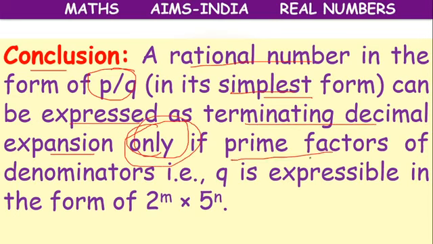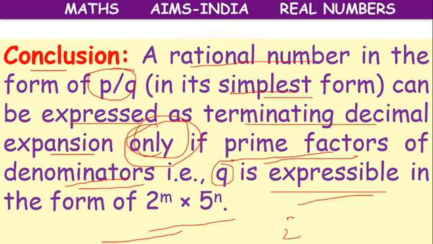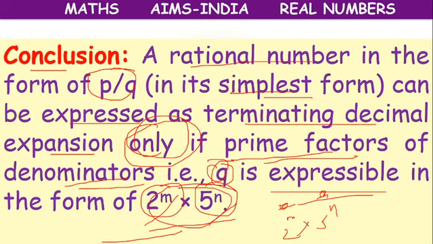What condition? If the prime factors of the denominator q are expressible in the form of 2 power m and 5 power n. There m may be 0, then only 5 will exist. Or n may be 0, then only 2 will exist. Or both values may exist. If the denominator has only 2's or only 5's or both 2 and 5 as factors, then we can tell that it is an example of terminating decimal expansion.